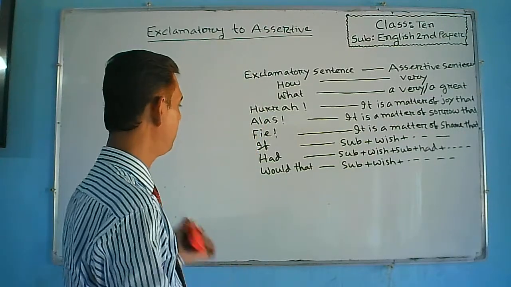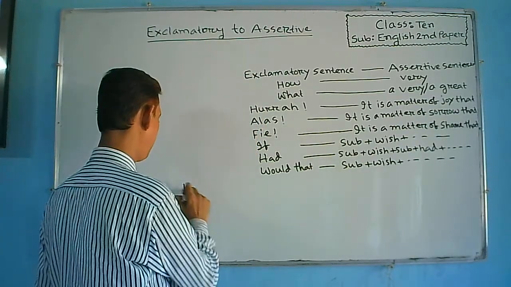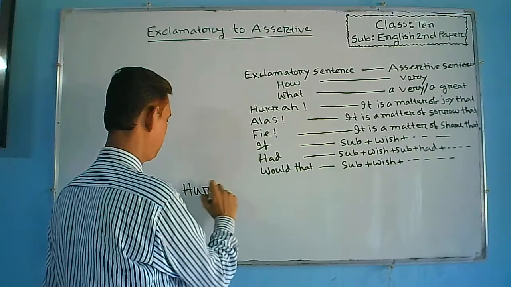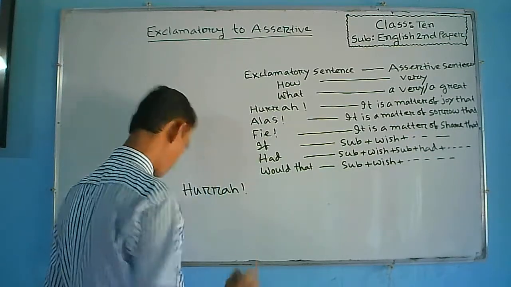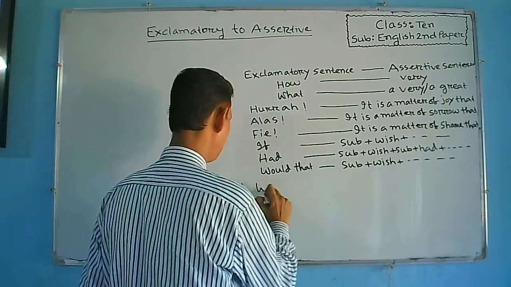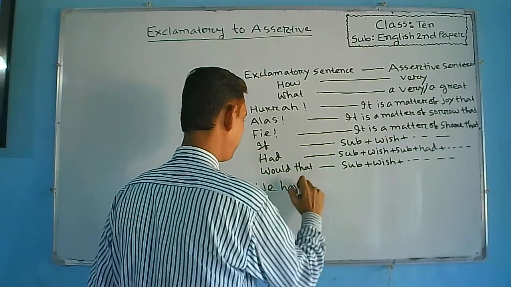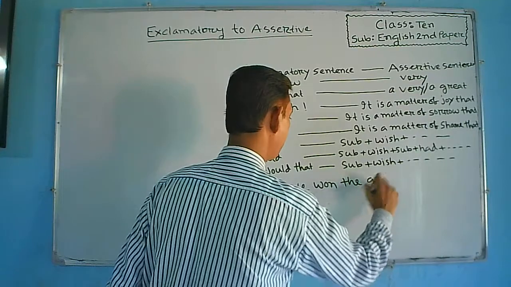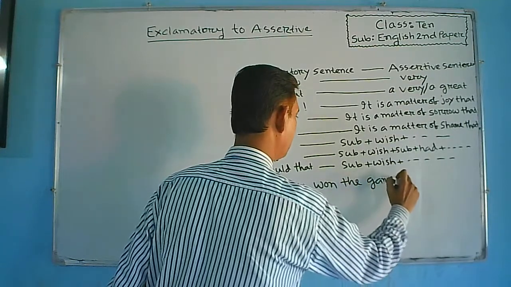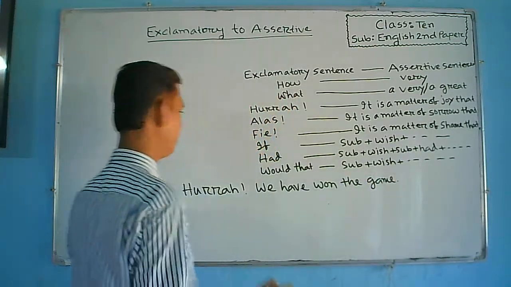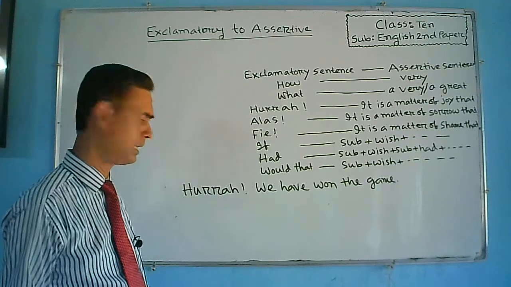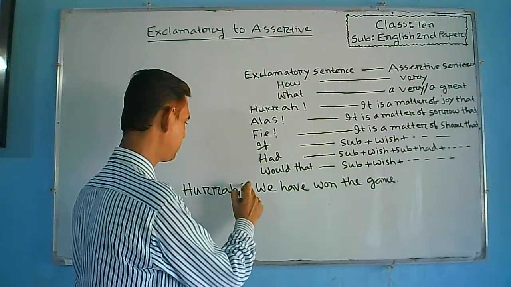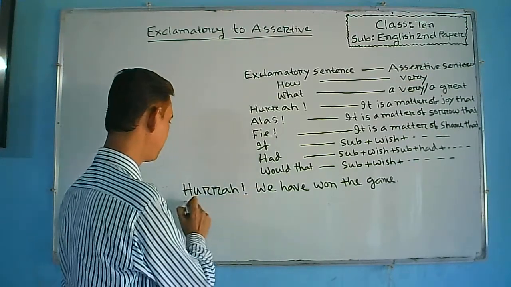Another example, hooray, we have won the game. We have won the game. This is an exclamatory sentence because here an exclamation mark is given and here hooray is given.